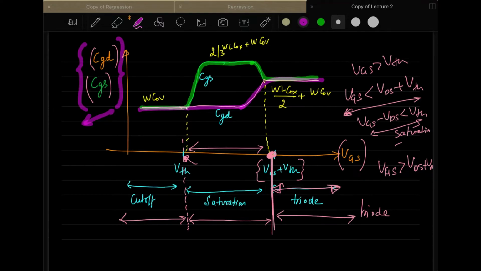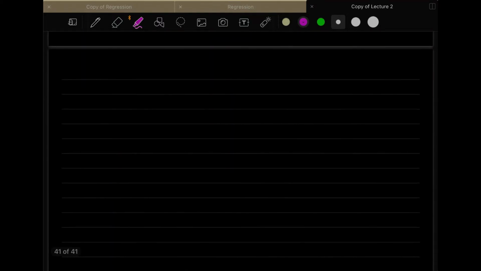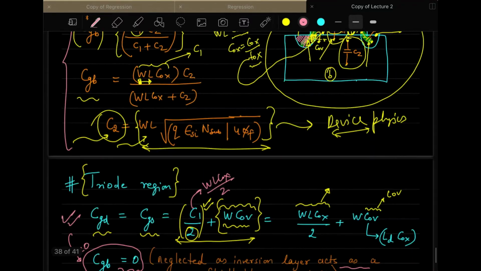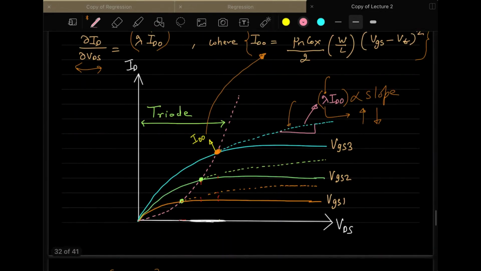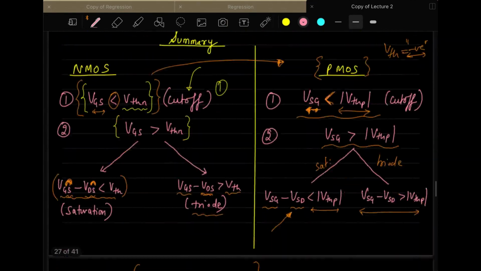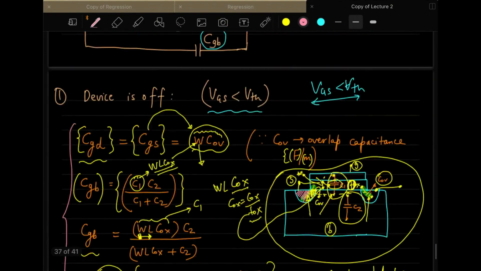Okay, so if there are no questions, let me write something here. So now we have discussed everything related to MOSFETs. So let's create a large signal model for this. By large signal model I mean: when the MOSFET model that we discussed last time is subjected to large signals, what kind of model is it, how to represent it. That is the thing. I think we have not discussed anything related to MOSFET modeling, like how we model a MOSFET. Okay, so if we have not discussed it, then we will discuss it today.